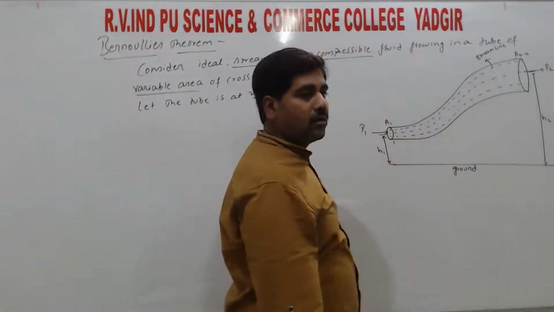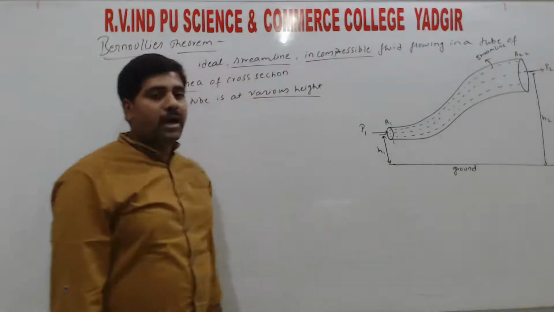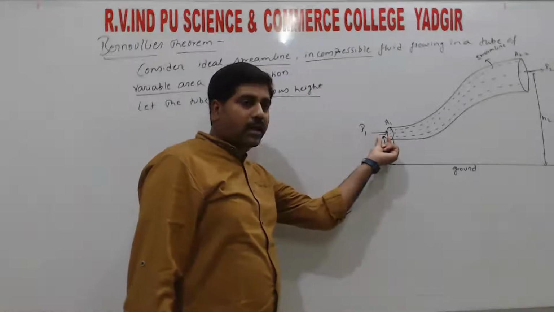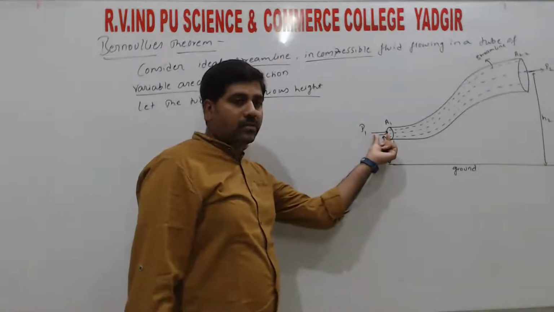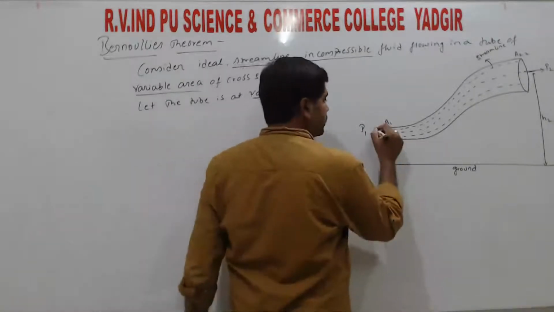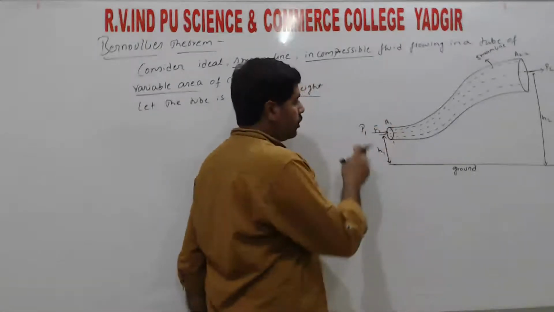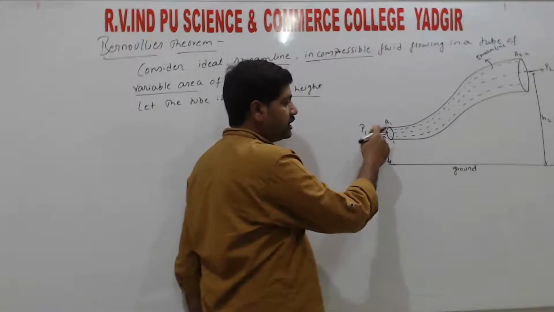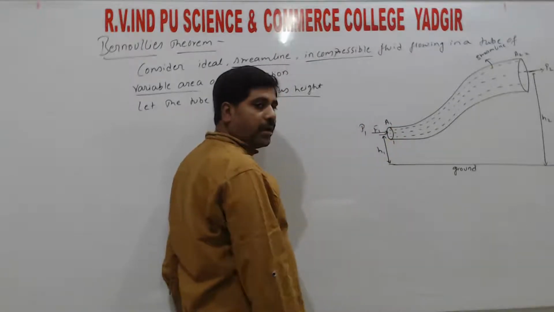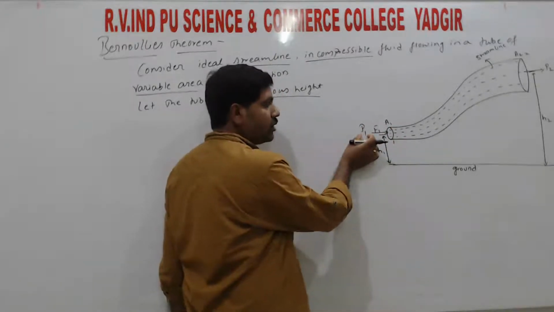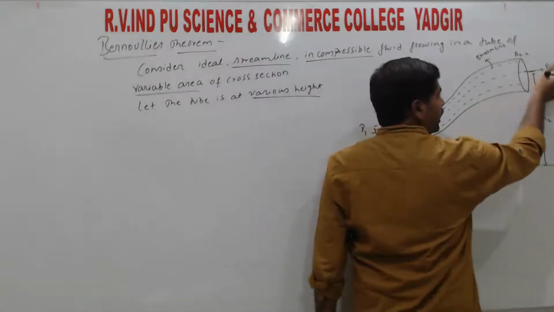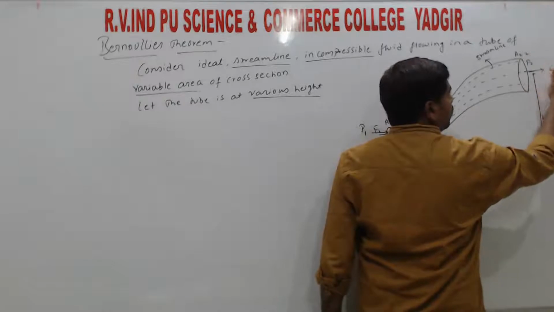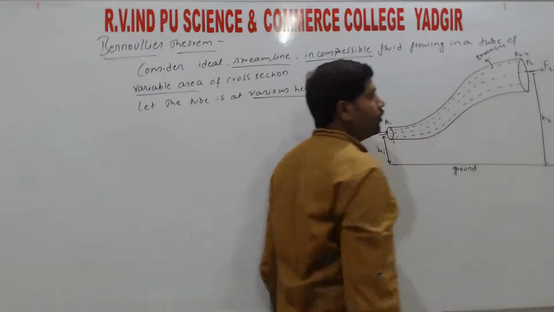The direction shown is not the direction for the pressure, this is the direction for the force which is acting. So here F1. Pressure is a scalar, it is not a vector. The force acting perpendicular to the area of cross section gives the pressure P1. So P2 means the pressure at A2 is P2, and the force which is acting is F2, right?